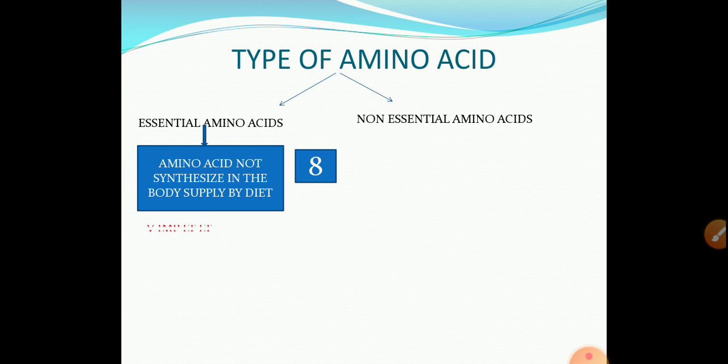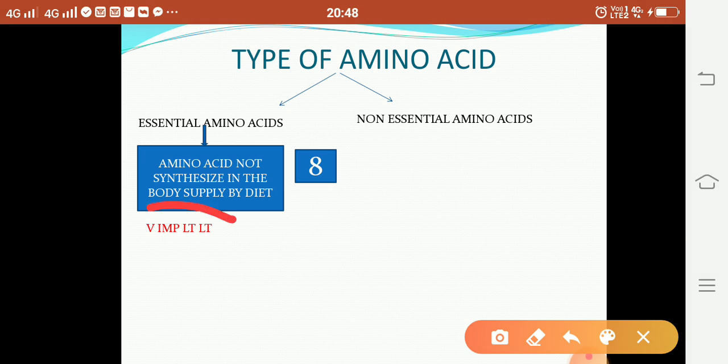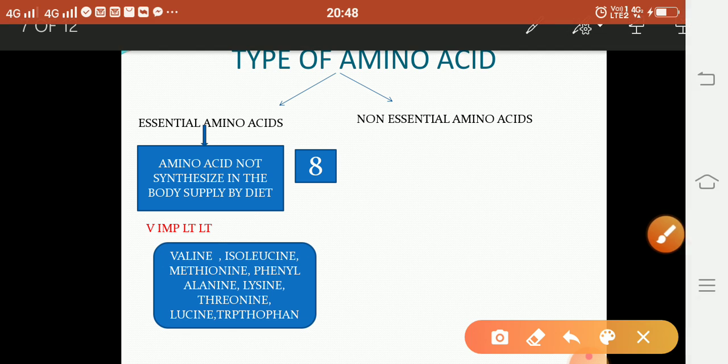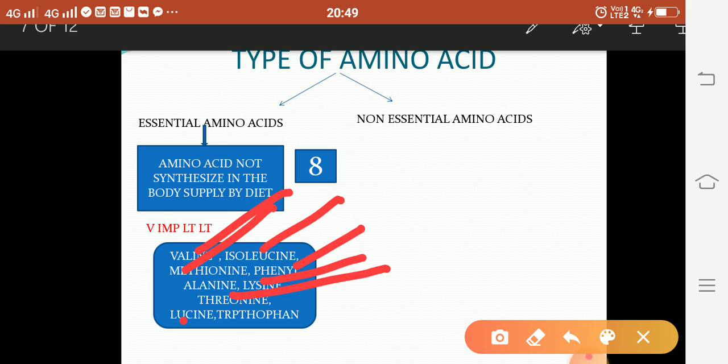These 8 essential amino acids you can remember by using this trick: VIMPLTLT. In this, V for valine, I for isoleucine, M for methionine, very important, P for phenylalanine, then L for lysine, T for threonine, L again for leucine, and T for tryptophan. Very important, LT. They are the 8 essential amino acids.